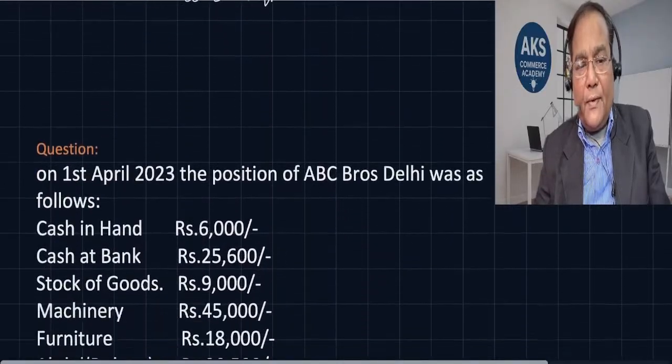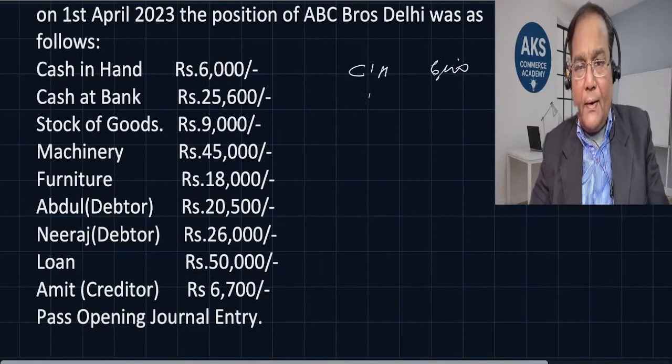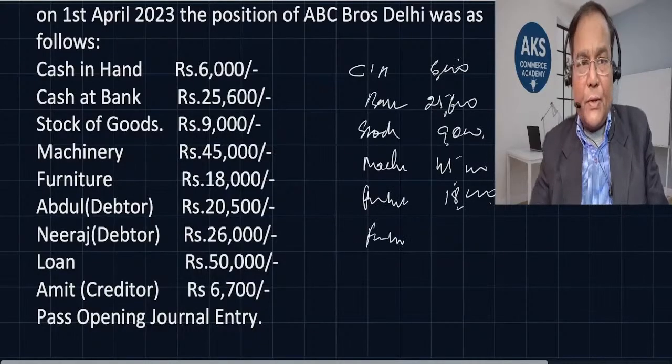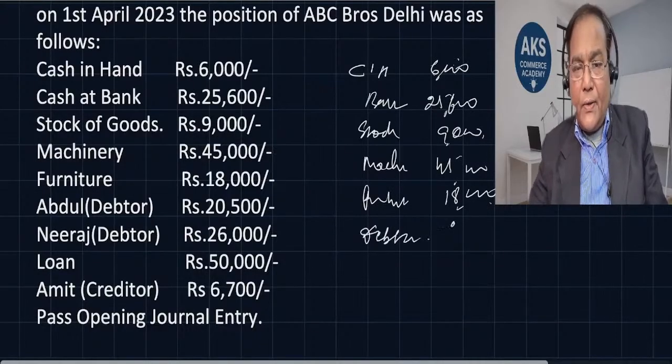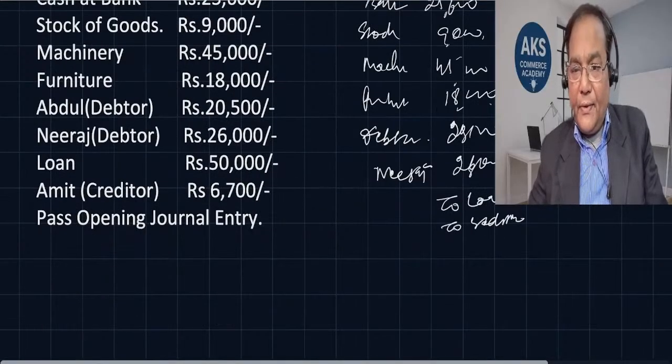So opening entries, how we are going to do: cash in hand, very simple, 6,000 debit, bank 25,600, goods stock 9,000, machine 45,000, furniture 18,000, debtor 20,500, and again Neeraj 26,000. Loan is a liability. Creditor, okay, and then the difference is the capital.